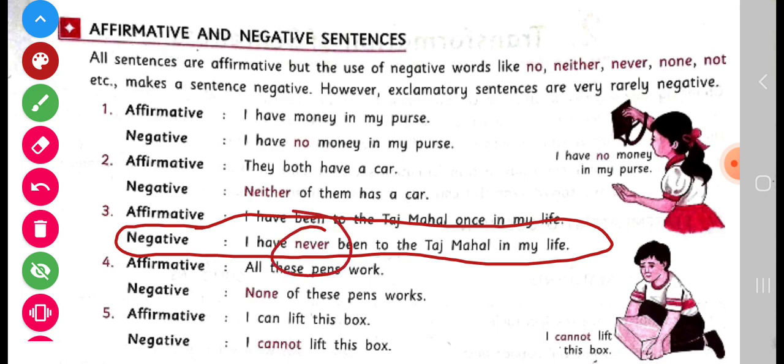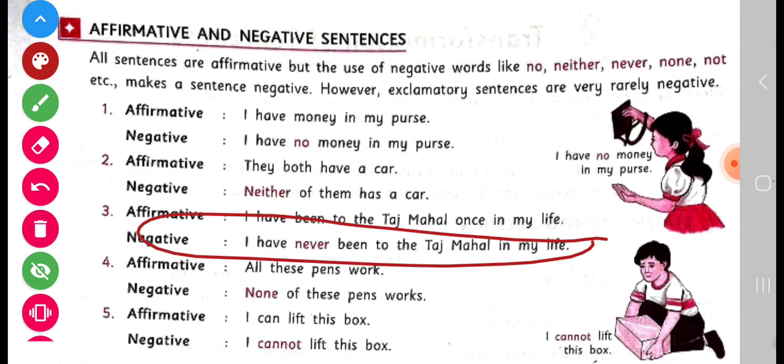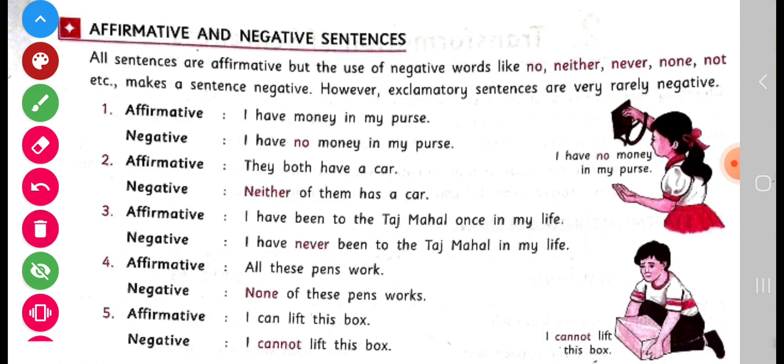For example, you can see here, I have never been to the Taj Mahal in my life. Now we are using never, and never is a negative word. That's why the sentence is negative. And the next is, all these pens work. None of these pens work. The affirmative sentence will change into negative with the use of none. And the next is, I can lift this box. This is an affirmative sentence. When you use not in this sentence, I cannot lift this box, now the sentence changes into negative.